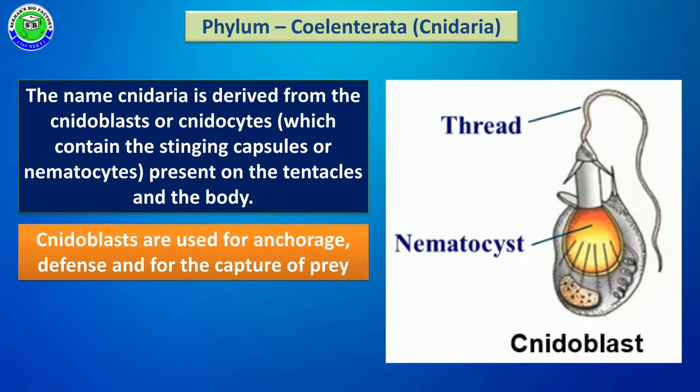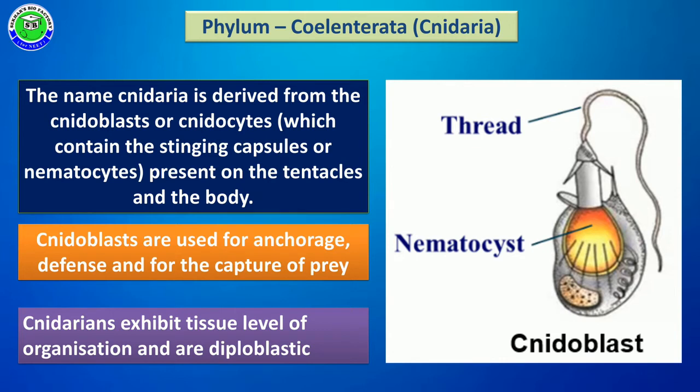Sometimes the organism can protect itself from other organisms with the help of these cells, due to having poisonous substances, and in other cases they can capture other organisms, which are taken as food. In this way the cnidoblast cells present on tentacles are useful for anchorage, for defense, and for capturing prey.